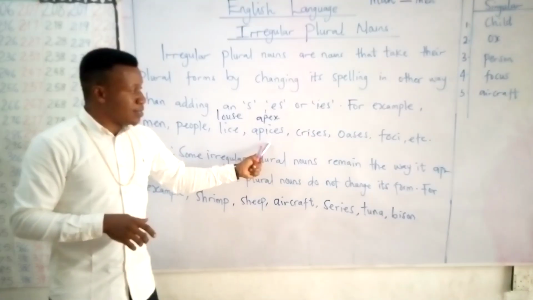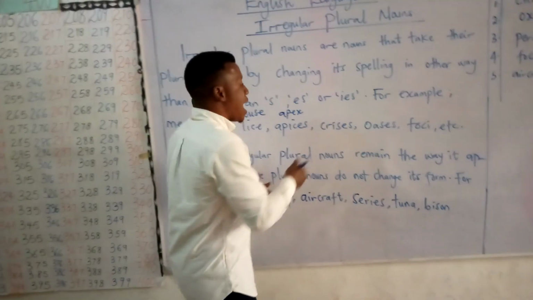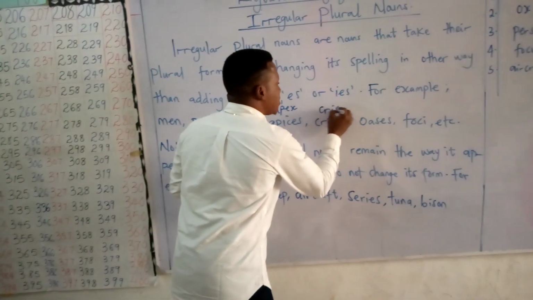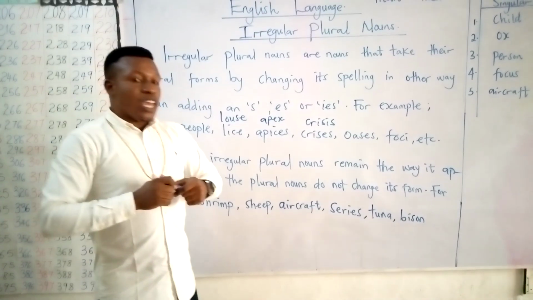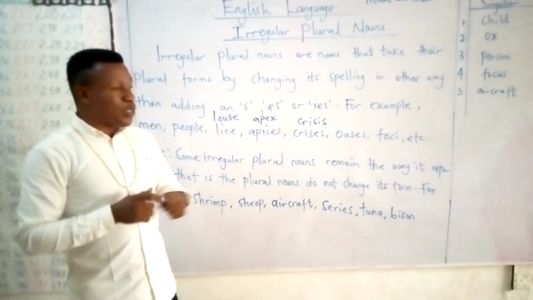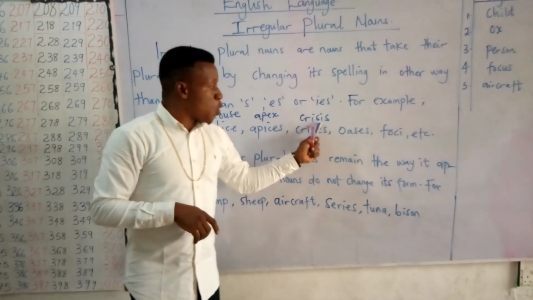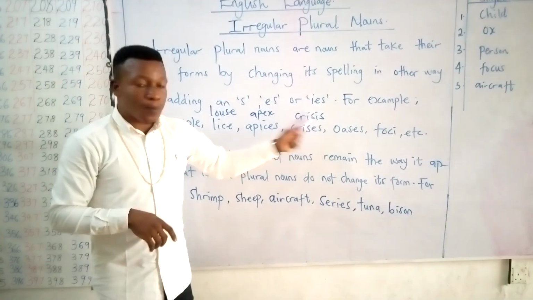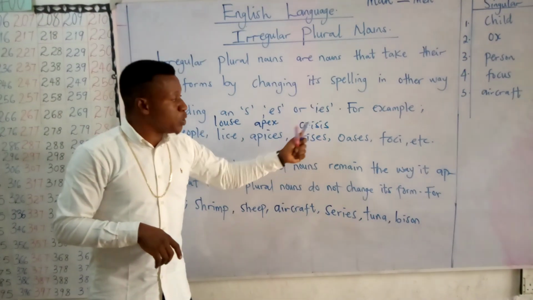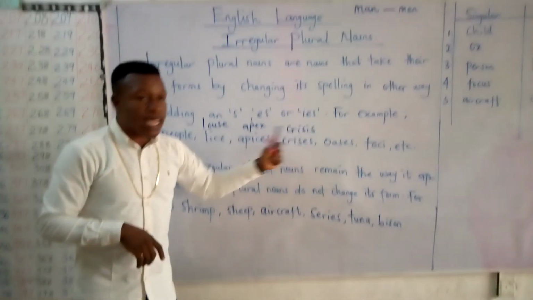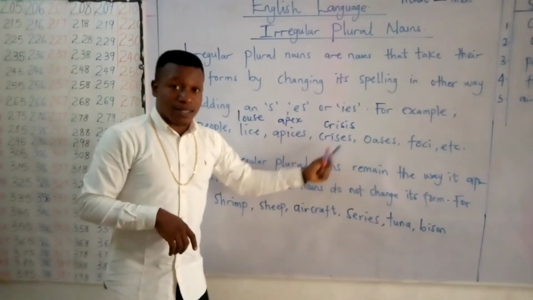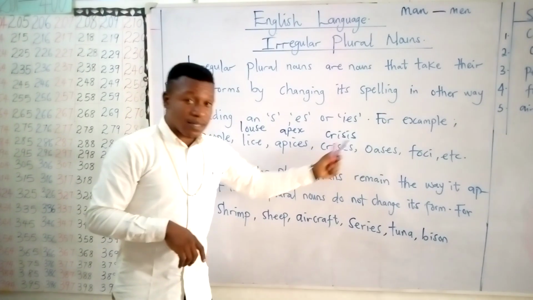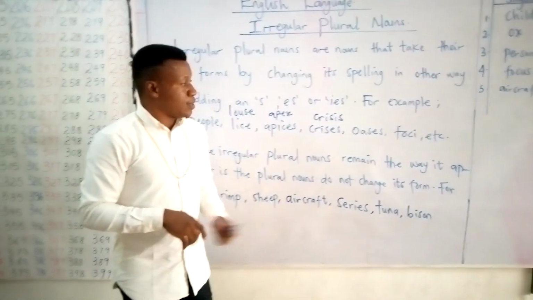For this word we have crisis. If you look at the spelling pattern, the singular word has an i, and the plural changes from the i to e. Crisis, crises.